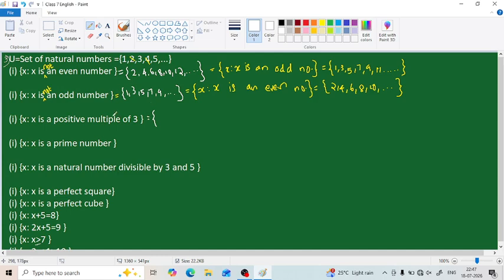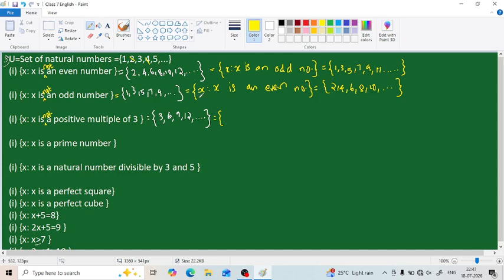Okay, so what will be the answer? 1 3s are 3, 2 3s are 6, 3 3s are 9, 4 3s are 12, and so on. Okay, so this is our set, and what will be its complement? We can tell, set of all x such that x is not a positive multiple of 3. Okay, does it mean that x is a negative multiple of 3? Actually it can mean that, but here it is not possible since it is mentioned that our U is the set of all natural numbers.